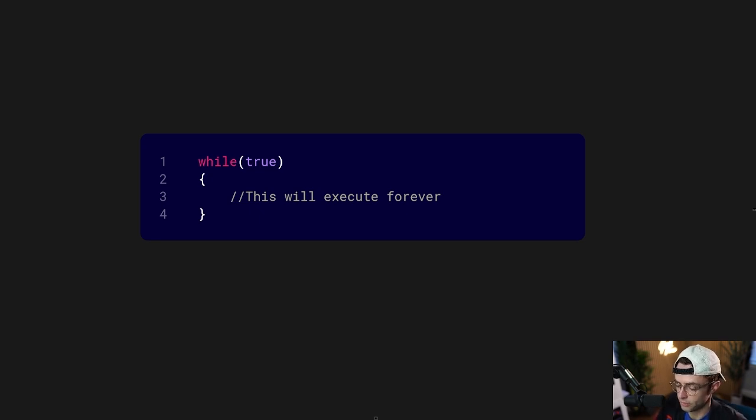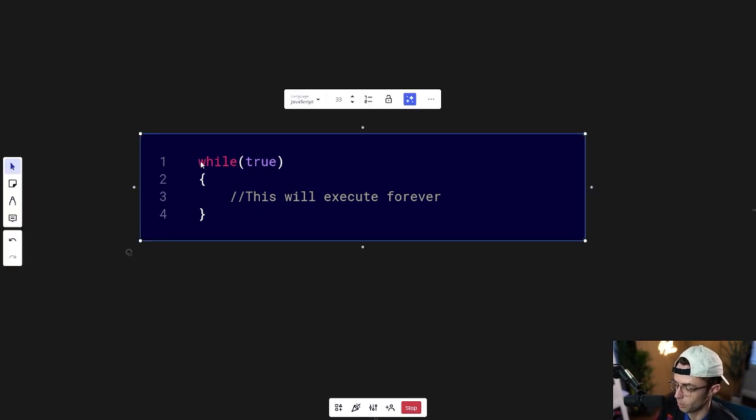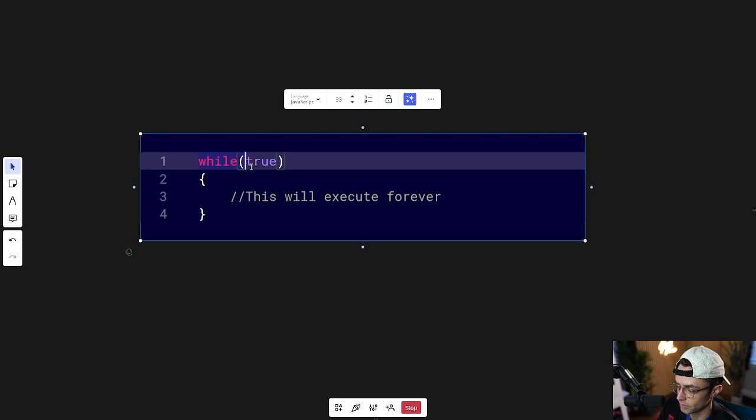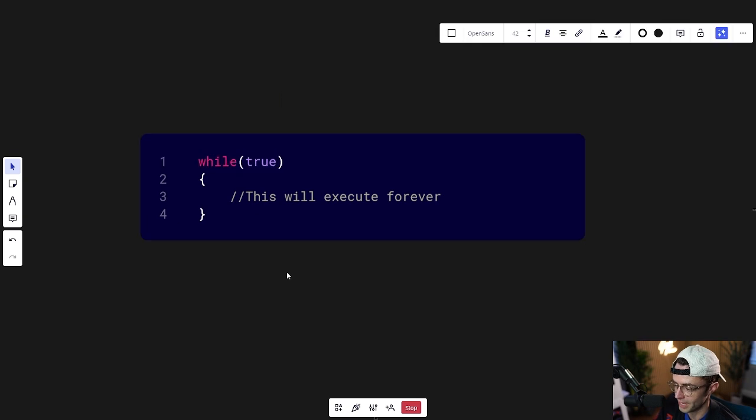Well, first things first, the code is going to run, and it's going to reach the while, and it's going to evaluate what is on the inside of the parentheses. And if this is true, it is going to begin iteration until this becomes false. And you may be looking at this while loop and thinking, well, isn't this going to run forever?